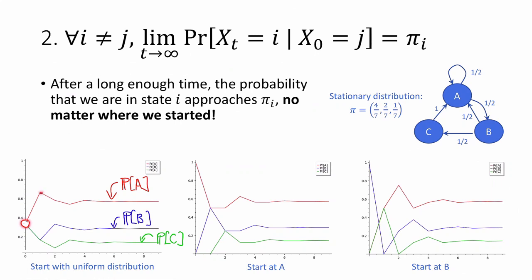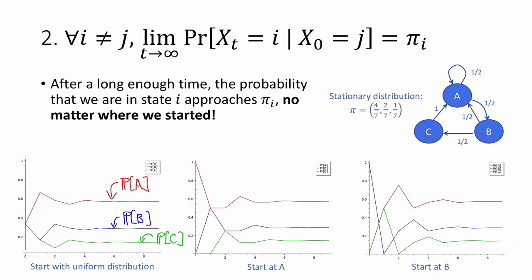For example, after the first step, it's much more likely that we're in state A than we are in either states B or C. And you can see that by about the 8th step, things have kind of leveled out, and the probability that we're in state A is about 4/7, the probability that we're in state B is about 2/7, and the probability that we're in state C is about 1/7. That's not a coincidence, that happens to be the stationary distribution.